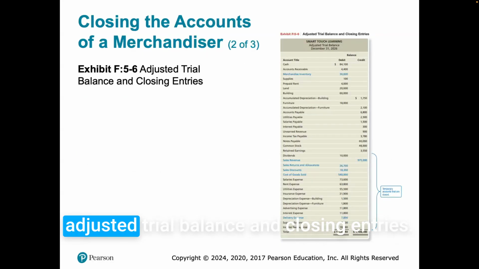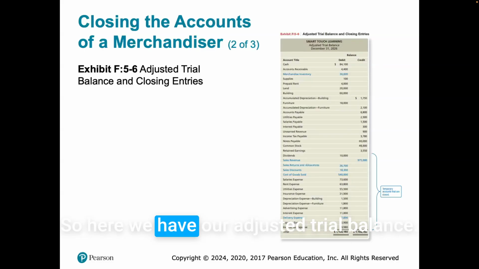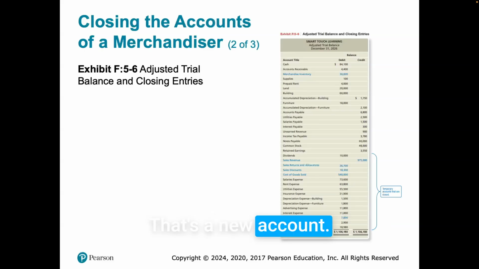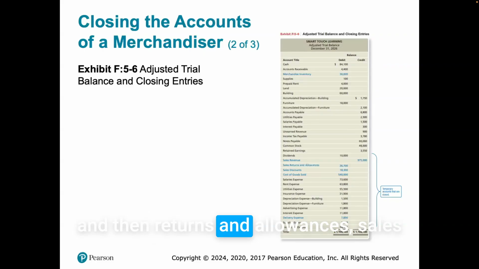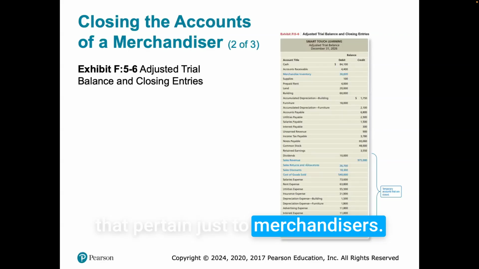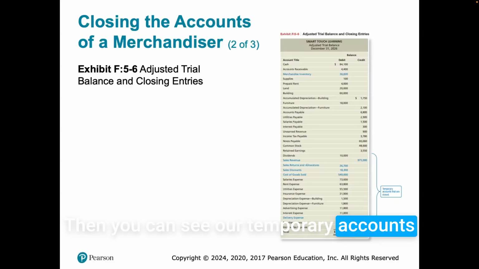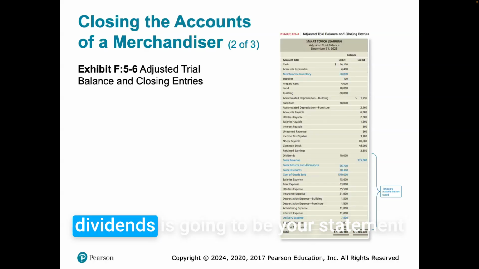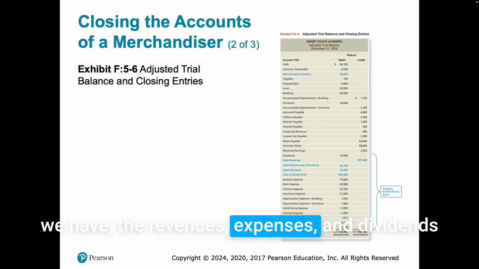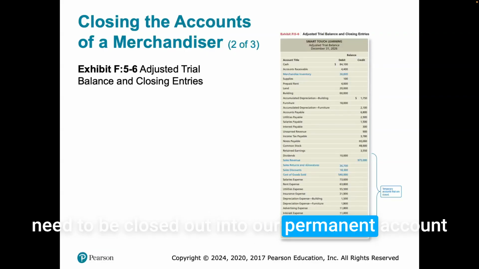Here's an example of an adjusted trial balance and closing entries. Here we have our adjusted trial balance. You'll notice that merchandise inventory is in blue. That's a new account. And then we also have sales revenue, sales returns and allowances, cost of goods sold, and delivery expense. These are all special accounts that pertain just to merchandisers. Our temporary accounts are mostly on our income statement. Dividends is on your statement of retained earnings, right? The revenues, expenses, and dividends need to be closed out into our permanent account.